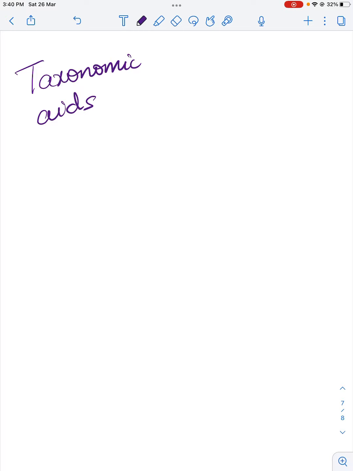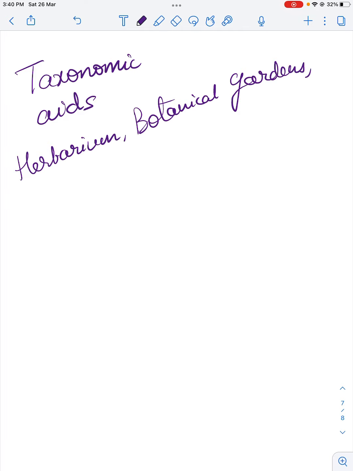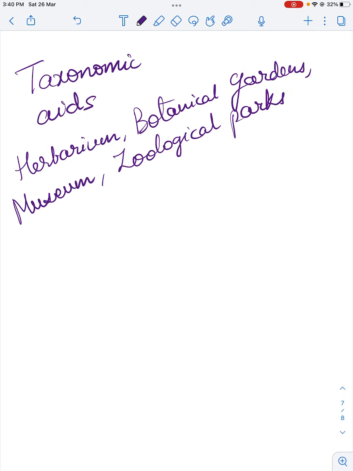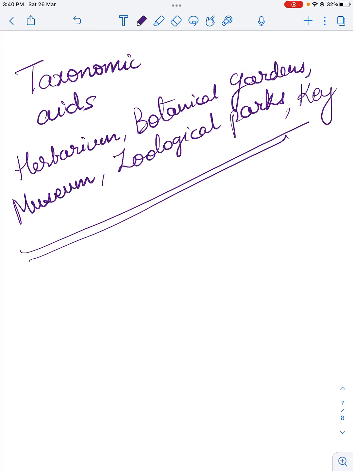It might be as simple as herbarium, right? Then it might be botanical gardens, followed by museum, zoological parks, right? Then how to identify any living organism, that is a key. We call them key, not the lock and key which you can think of. So in the next video, I will be discussing with you about various taxonomic aids.